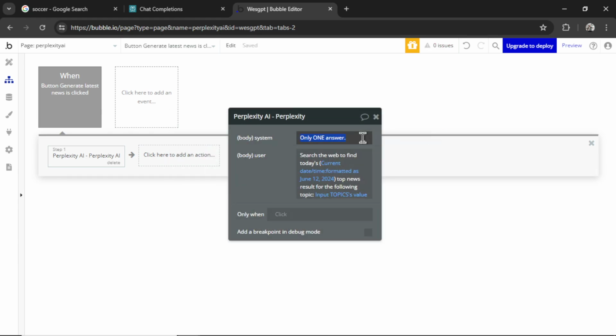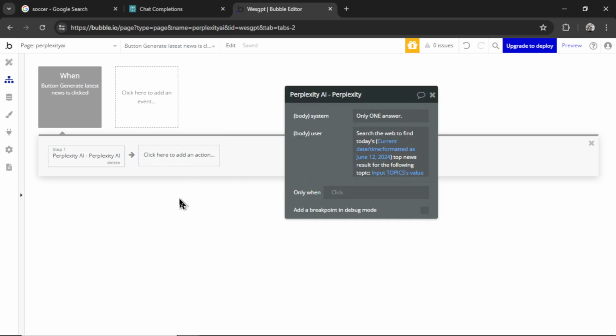So the system message is very simple. We're saying that we want only one answer. And then the user message has the complete instructions. So just in case it doesn't follow the system message, it's going to be better if it does, obviously, because we only want one answer. But at least it knows exactly what to do. It's going to search the web to find the top news result for whatever we put in that input box.